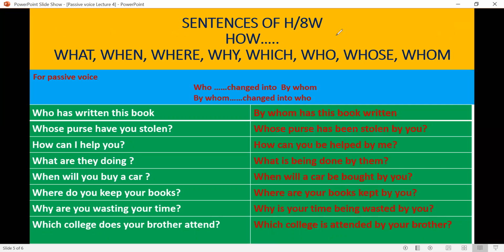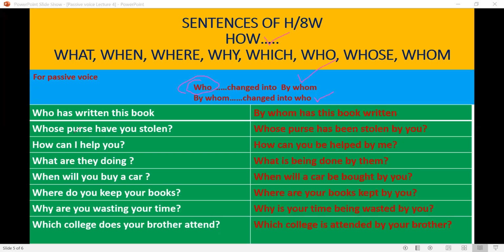Now there are interrogative sentences with question words like what, when, where, why, which, who, whose, whom, and how. Who is changed into by whom, and by whom is converted into who, except that we retain the same word in the passive voice.